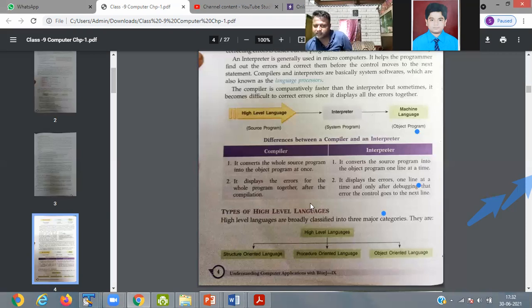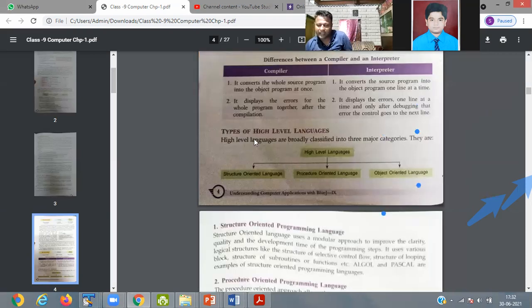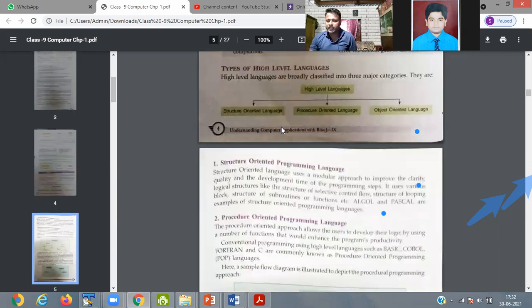Next is the types of high level language. One is structure oriented language, then procedure oriented language, then object oriented language. Normally in high level programming we use object oriented language. The structure oriented language, what is it?